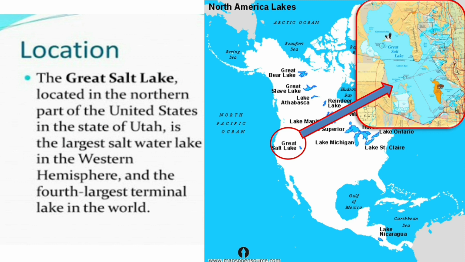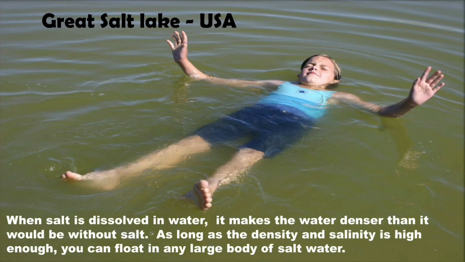The Great Salt Lake, located in the northern part of the United States in the state of Utah, is the largest saltwater lake in the Western Hemisphere and the fourth largest terminal lake in the world. Here you can see in this map the location of the Great Salt Lake. Here in this picture you can see a kid floating on the water in Great Salt Lake.